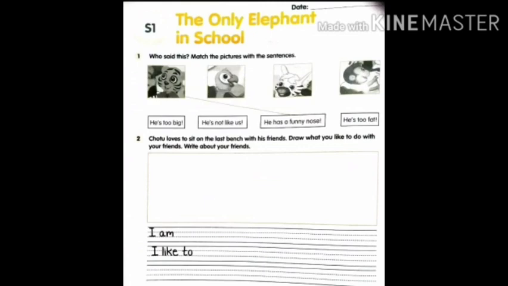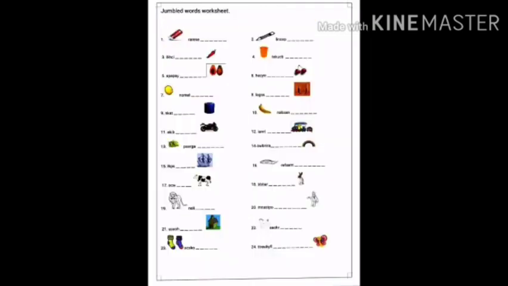And regarding the jumbled words, I gave you some pictures here in this worksheet. Based on the pictures, try to complete the jumbled words. The letters, the alphabets, are given in a different order. Try to complete them by seeing the picture. Okay? Complete the worksheet and send it to the WhatsApp. Okay, kids? Thank you.